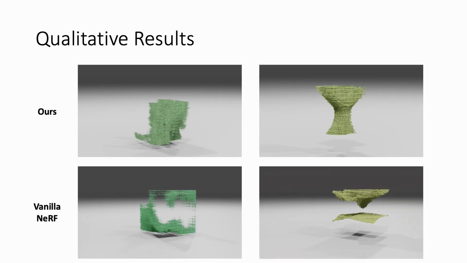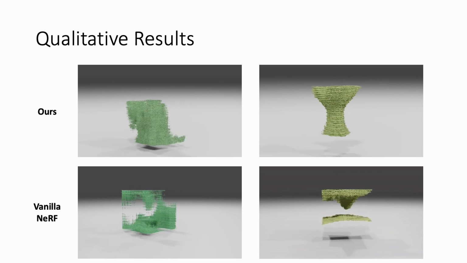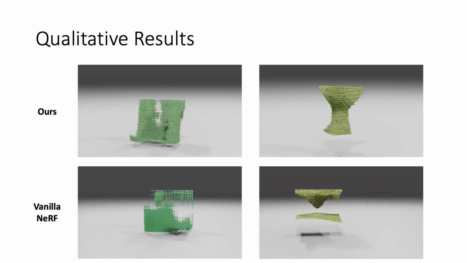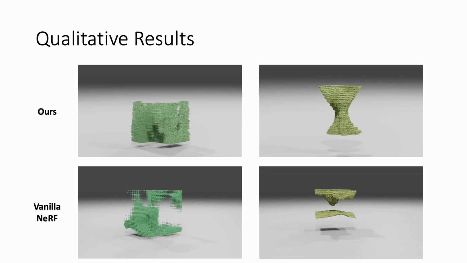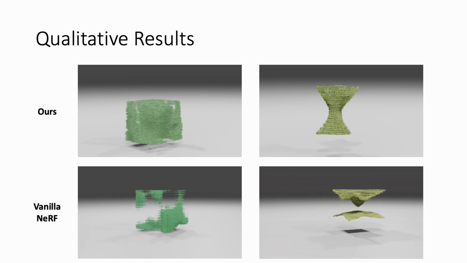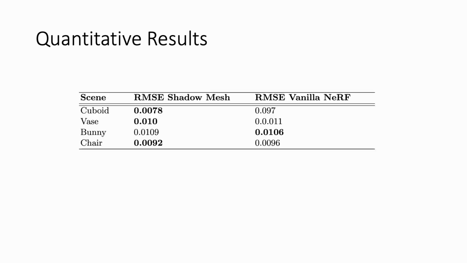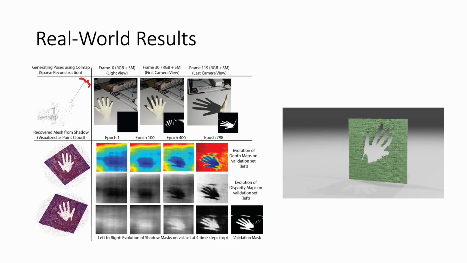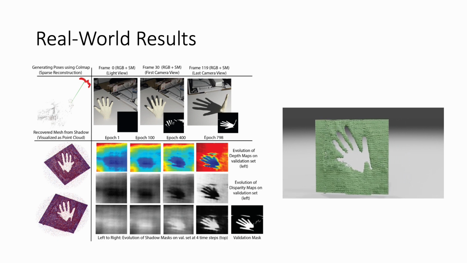Below are videos illustrating our results versus NeRF. The better reconstruction of vertical surfaces not in the line of sight of the camera is illustrated in the example of the vase on the right. We use root mean squared error to compare the predicted geometries to the ground truth and see that our method, which only uses shadows, is on par with NeRF for hidden geometries and vertical surfaces that are poorly sampled in the RGB space.